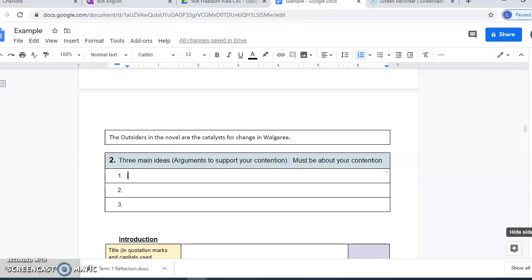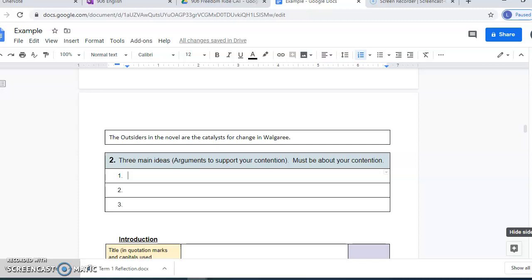To make it easier for you, I'm going to give you some suggestions of what your three main ideas could be about. We want to try to not have main ideas about particular characters. The idea in your paragraph should be more theme-based rather than associated with a particular character.